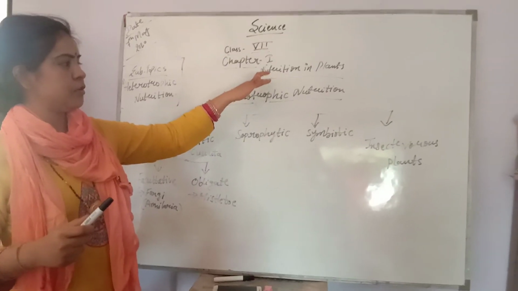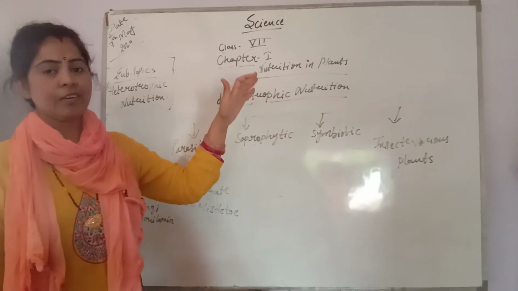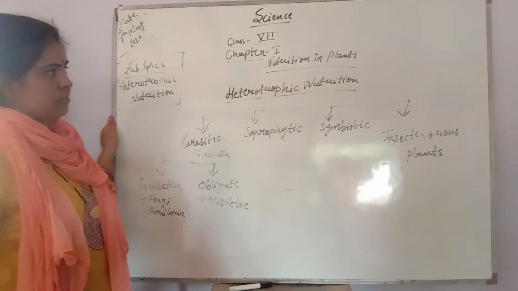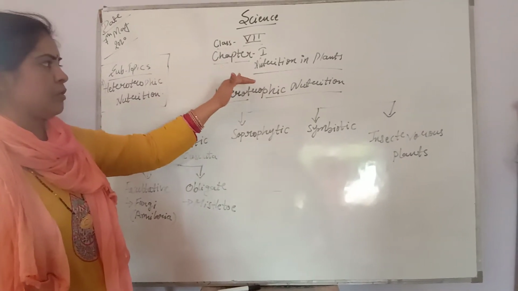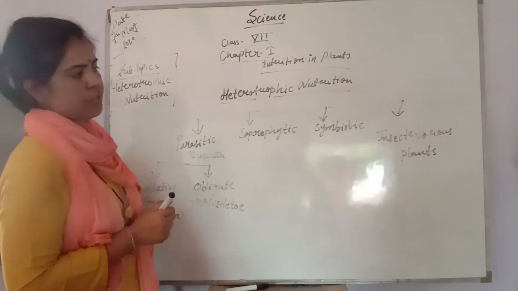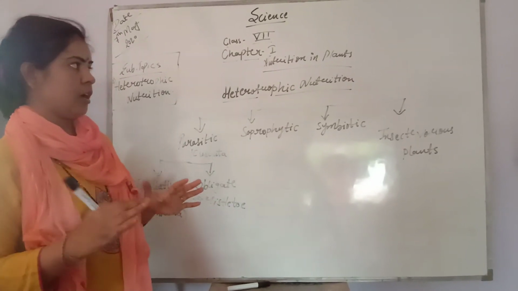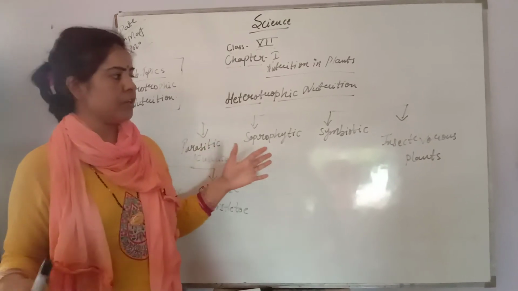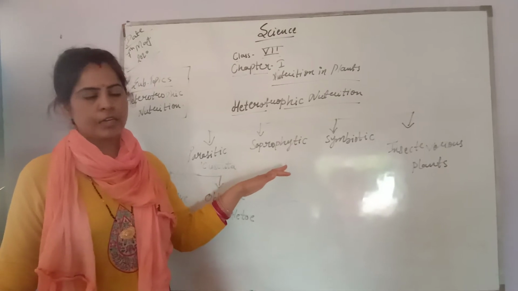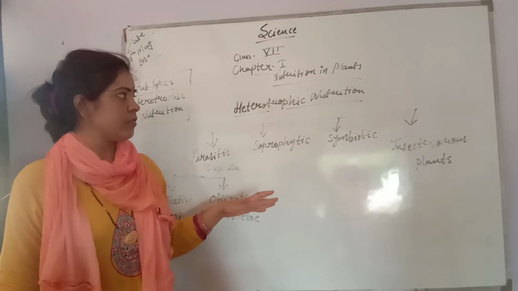Chapter first, nutrition in plants. The video is related to the same topic, nutrition in plants, as we have discussed before. Now, as we know from the previous video, in nutrition in plants we have dealt with autotrophic nutrition. I think everybody has a comfort level with the autotrophic mode of nutrition, as it has been taught many times. Auto means self, trophic means synthesis, as we know well now.